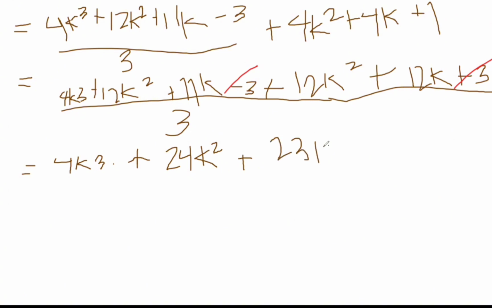Okay. All over 3. Tama po yun. 4k cube plus 24k squared plus 23k over 3. Ayan.